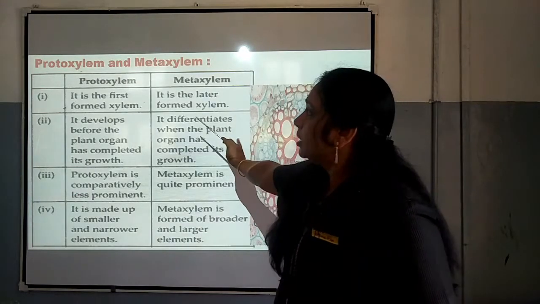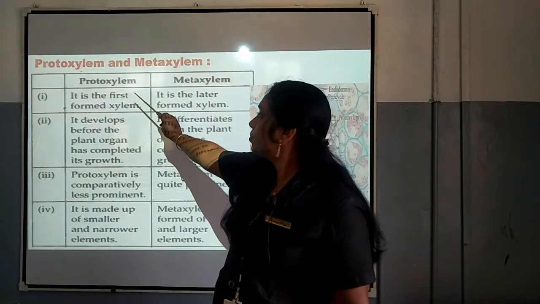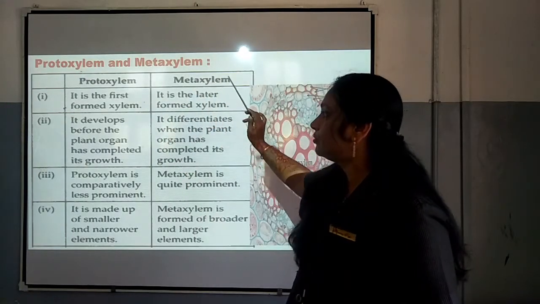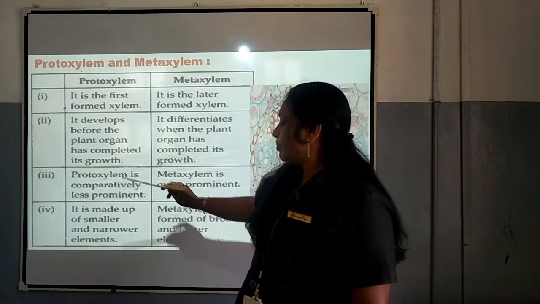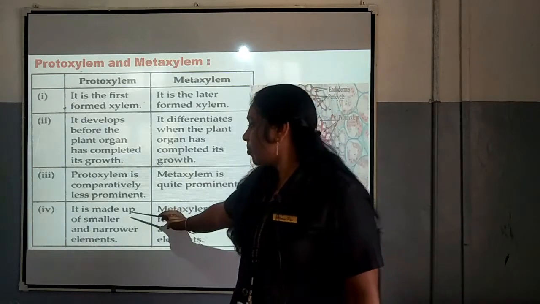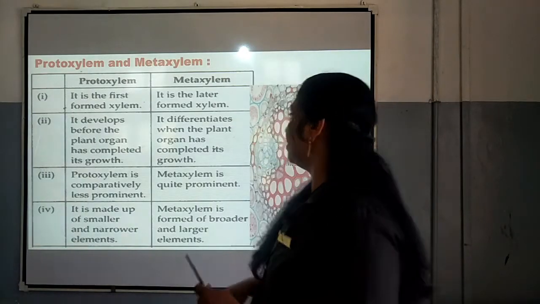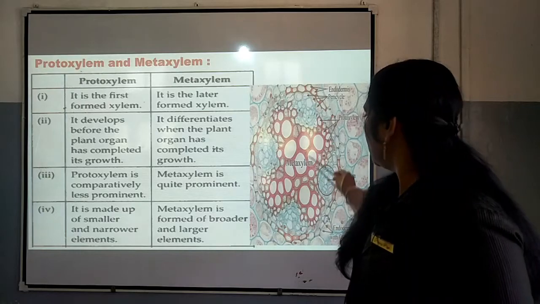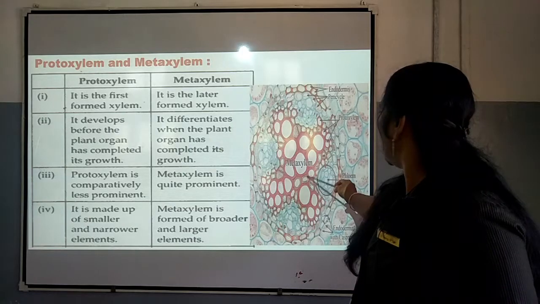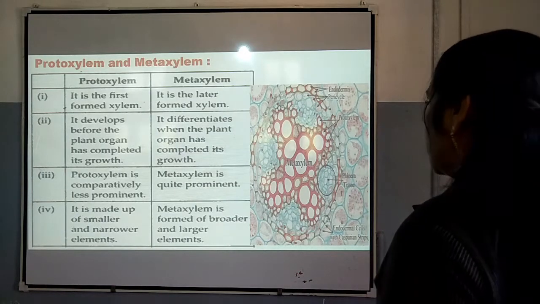This part is very important, protoxylem and metaxylem. Two types of xylem are there. Protoxylem is the first formed xylem, metaxylem is the later formed xylem. Protoxylem is comparatively less prominent and is made up of smaller and narrower elements, while metaxylem is quite prominent and formed of broader and larger elements. In the figure I have shown you, this is metaxylem, and the smaller ones are protoxylem. That is the difference between protoxylem and metaxylem.